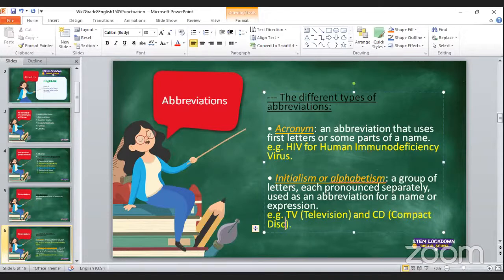So these are examples of initialism, because they are groups of letters where each letter is pronounced separately and they are used as an abbreviation for a name or an expression.